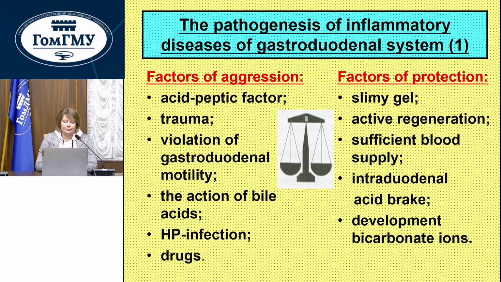The pathogenesis of inflammatory diseases of the gastroduodenal system. We have two groups: factors of aggression and factors of protection. Factors of aggression: acid peptic factors, trauma, violation of gastroduodenal motility, the action of bile acid, Helicobacter pylori infection, and drugs. Next, factors of protection: mucus gel, active regeneration, sufficient blood supply, intraduodenal acid brake, and bicarbonate ions.